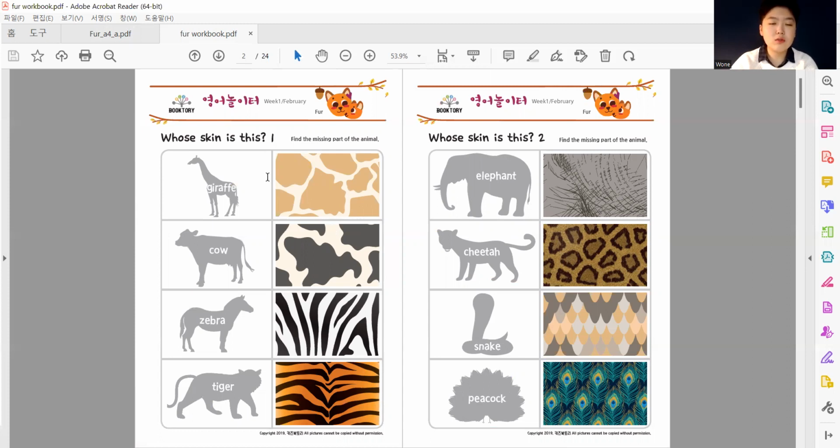All right, so this first one is linked to giraffe. So go ahead and cut giraffe out and glue it on. What is special about the giraffe? A giraffe is very, very tall, right? So it eats leaves on top of a tree due to its long neck.